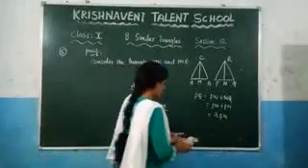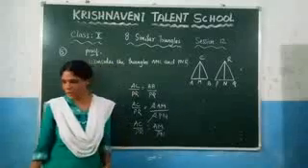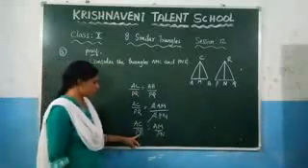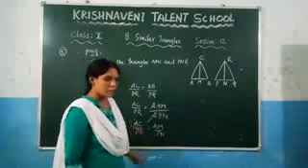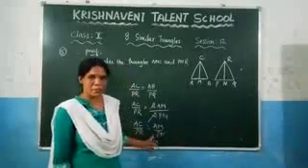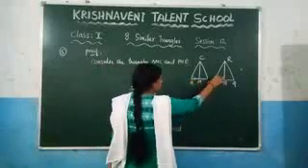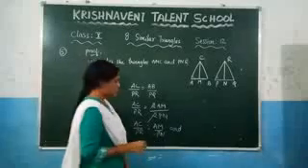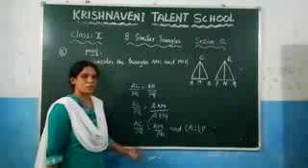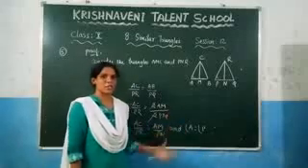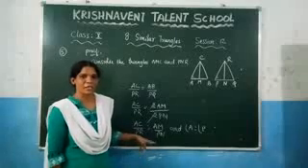Right? Now you can apply the similarity. Which similarity you can apply here? Just check it. And here we got AC by PR is equal to AM by PN. This we got, and you know that here angle A is equal to angle P because these two triangles are similar. So angle A is equal to angle P. So by these two conditions you can say that these two triangles are similar. Why? Because here we are applying SAS similarity.